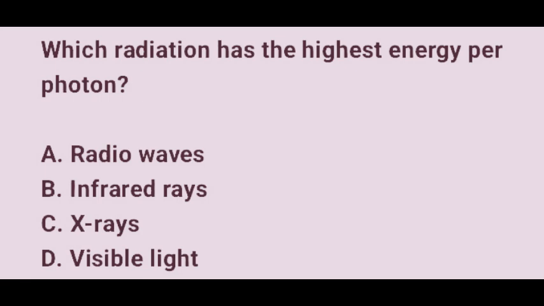Energy of radiation depends on its frequency. In the electromagnetic spectrum, energy increases from radio to microwave, microwave to infrared, infrared to visible, visible to ultraviolet, ultraviolet to X-rays, X-rays to gamma rays. Thus, from the options here, X-ray carries far more energy than visible light or radio, making them useful in medical imaging, but also potentially dangerous to human tissues. Therefore, the correct answer there is option C, X-rays. It has the highest energy per photon.